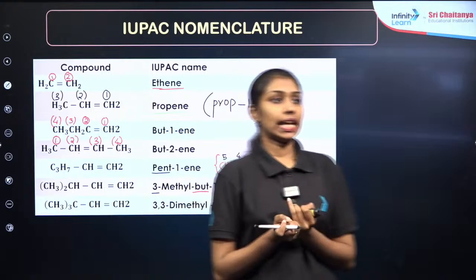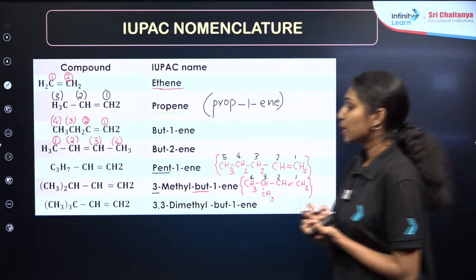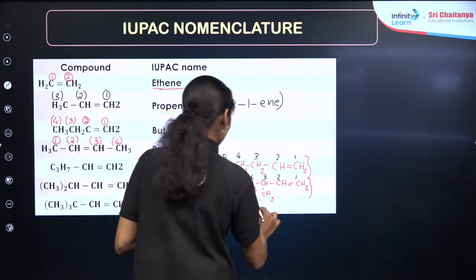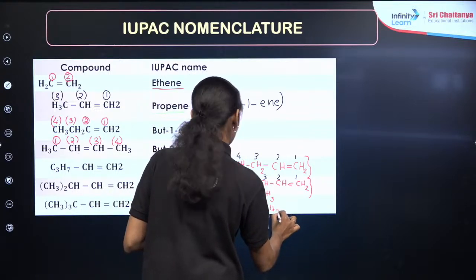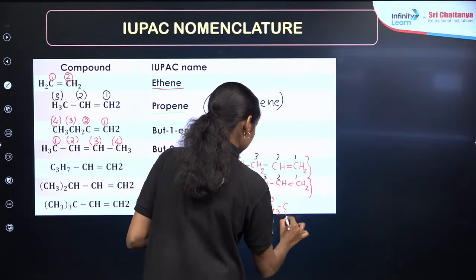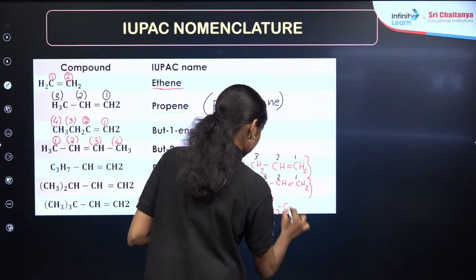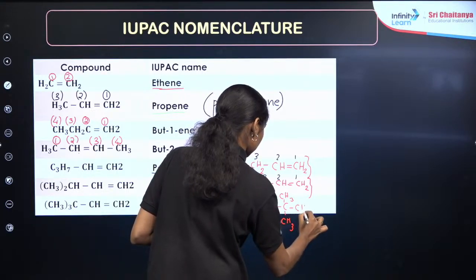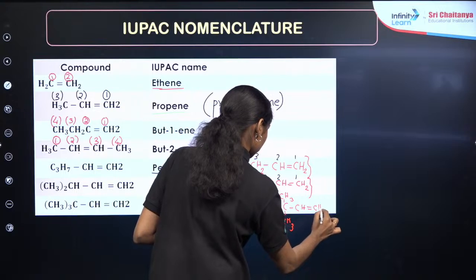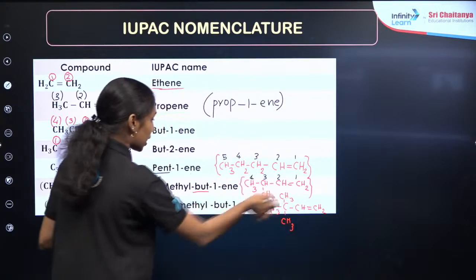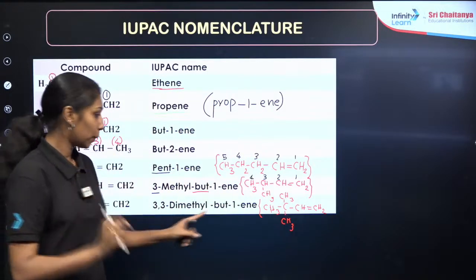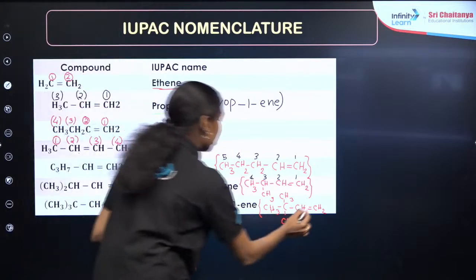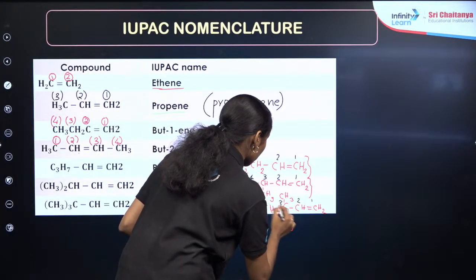Then what about the next compound? When you expand this compound, you will get this. I will write it here. The straight chain will be a 4 carbon compound, right? 1, 2, 3, 4. So starting the numbering from the double bond, 1, 2, 3, 4.